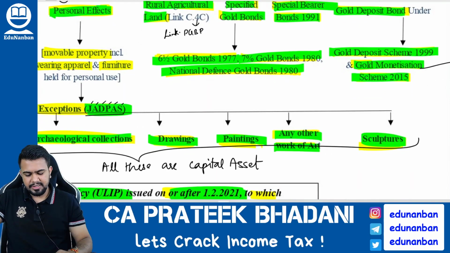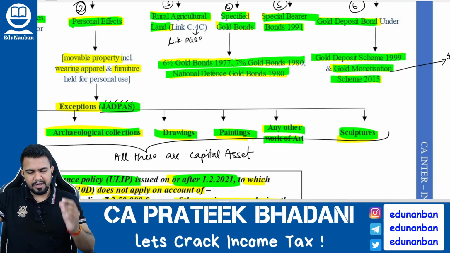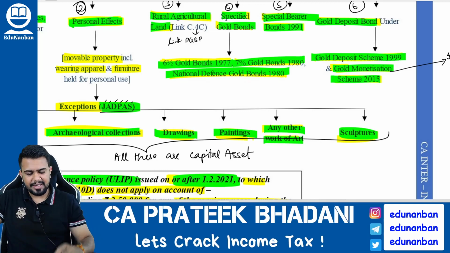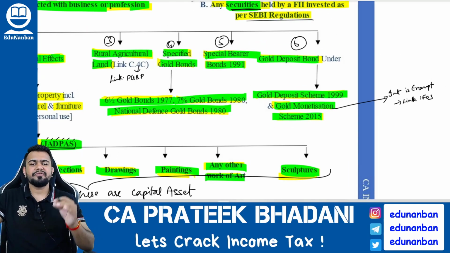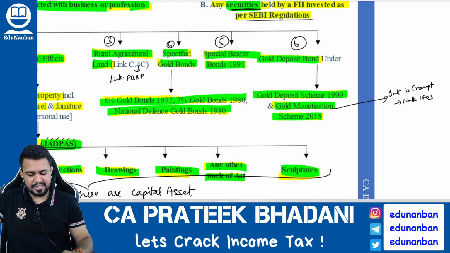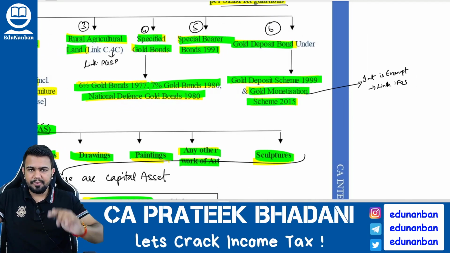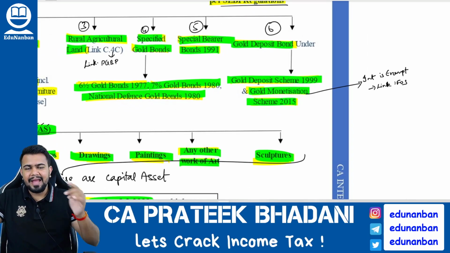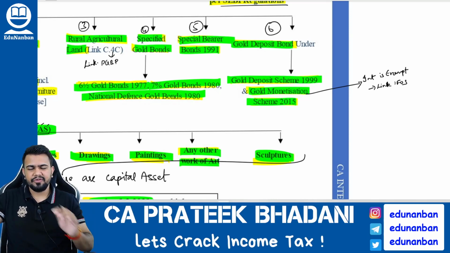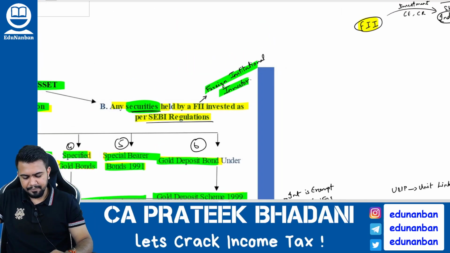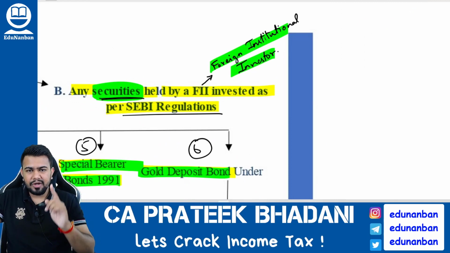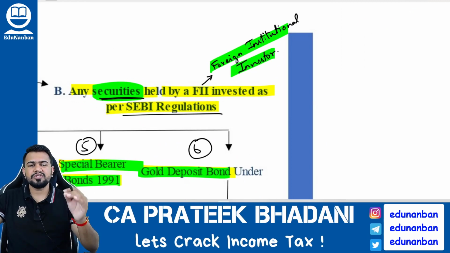Specified gold bonds, that is 6.5% gold bonds 1977, 7% gold bonds 1980, National Defense Gold Bond 1980 are not a capital asset. Special bearer bonds of 1991 will not be a capital asset. Gold deposit bond under gold deposit scheme 1999 and gold monetization scheme 2015 will not be called capital asset. Then if there is any security that is held by foreign institutional investor as per SEBI guidelines, it will always be called as capital asset.